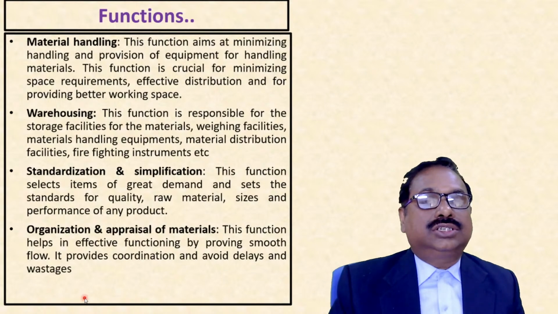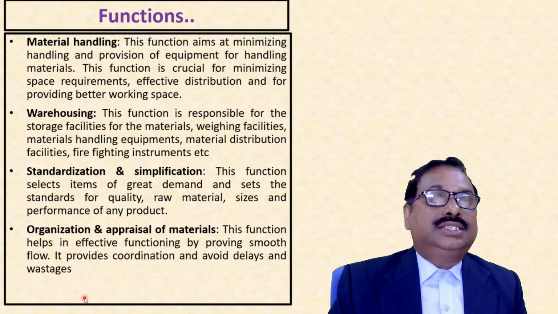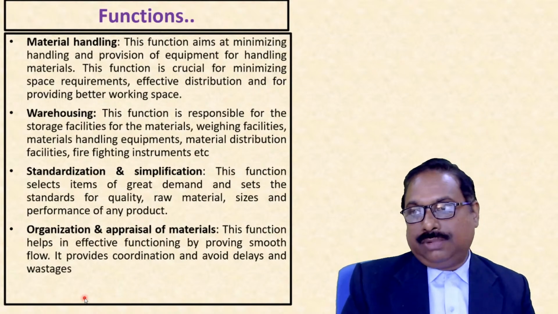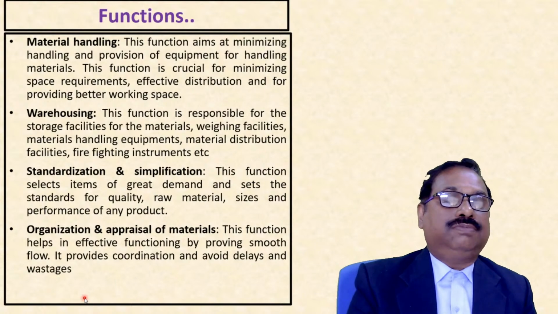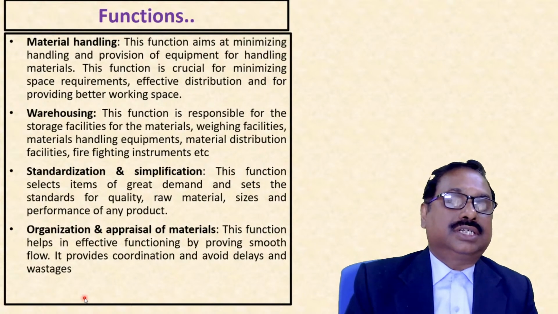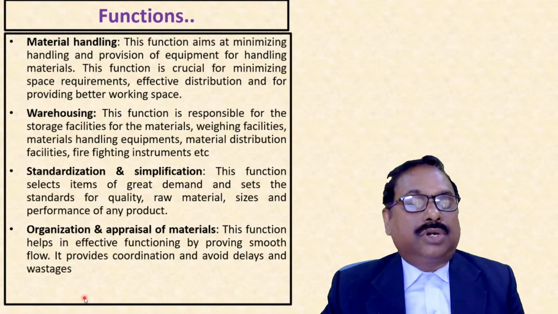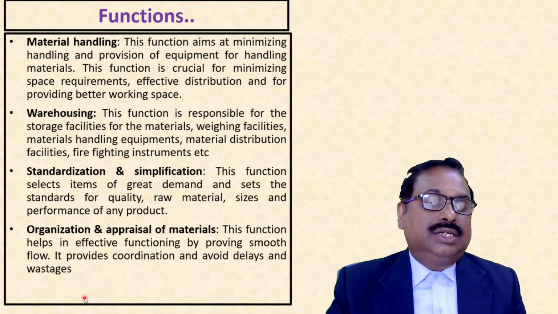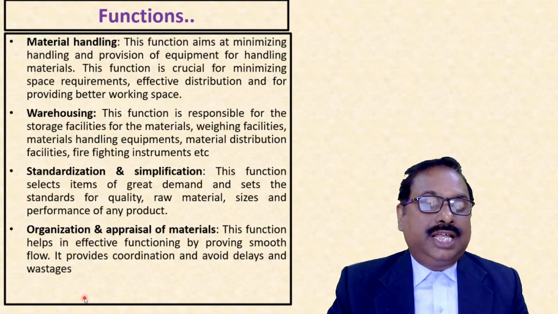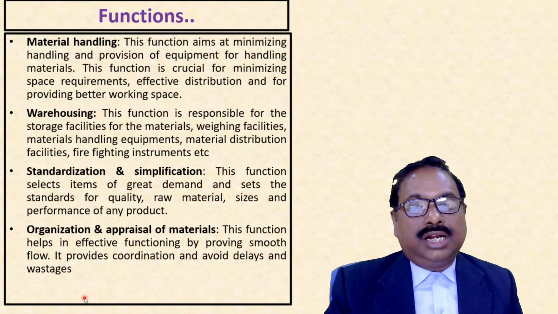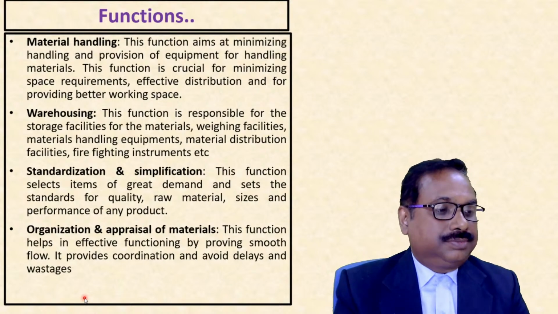Next is standardization and simplification. This selects the items of great demand and sets the standards for quality. Suppose we have different qualities of material, we keep separate qualities in different sections: raw material, sizes, performance of any product. The last one is the organization and appraisal of material. This helps in effective functioning by providing smooth flow. It provides coordination and avoids delays and wastages.